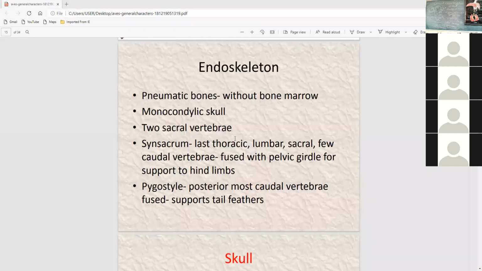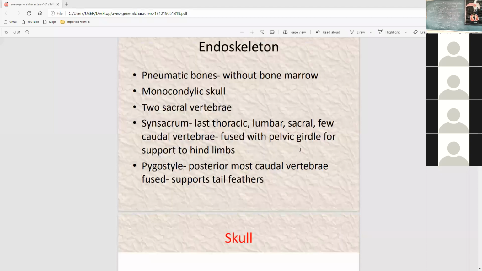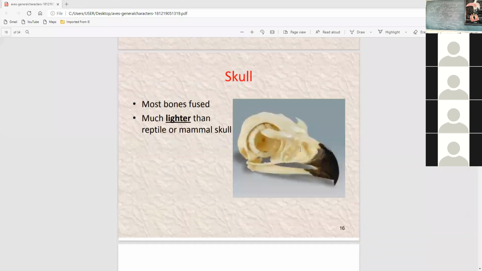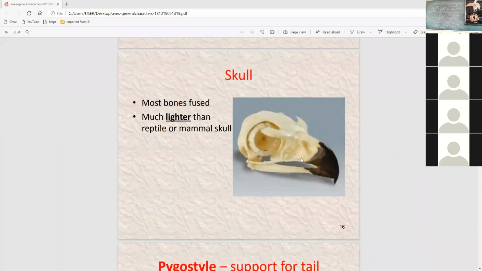Then endoskeleton: pneumatic bone, without bone marrow. Monocondylic skull, two sacral vertebrae, synsacrum, last thoracic, lumbar, sacral, etc. Skull, this is the structure of the skull portion.